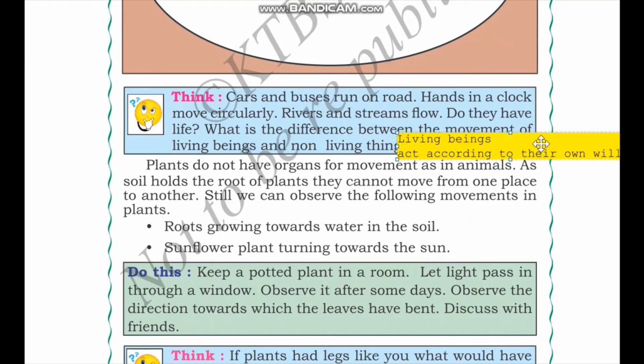They either move according to the mechanism, that is cars and buses, they are designed to run on the roads. And hands of a clock, they run on the battery, that is, they are designed to move circularly. And rivers and streams, they follow the nature's path and they move downstream because of the difference in the elevations or because of winds. So none of these things move because they want to. However, in living beings, it's always because they move to act according to their will or they move as a response to something that is happening in the environment.